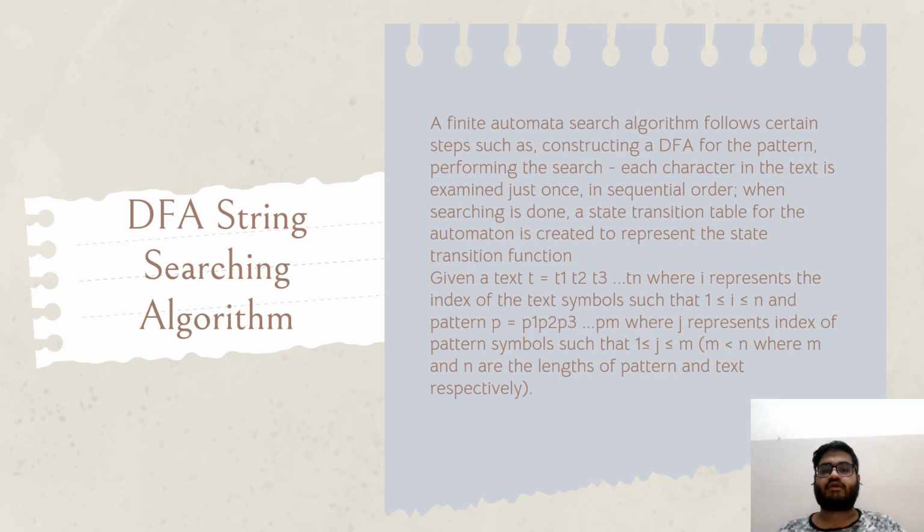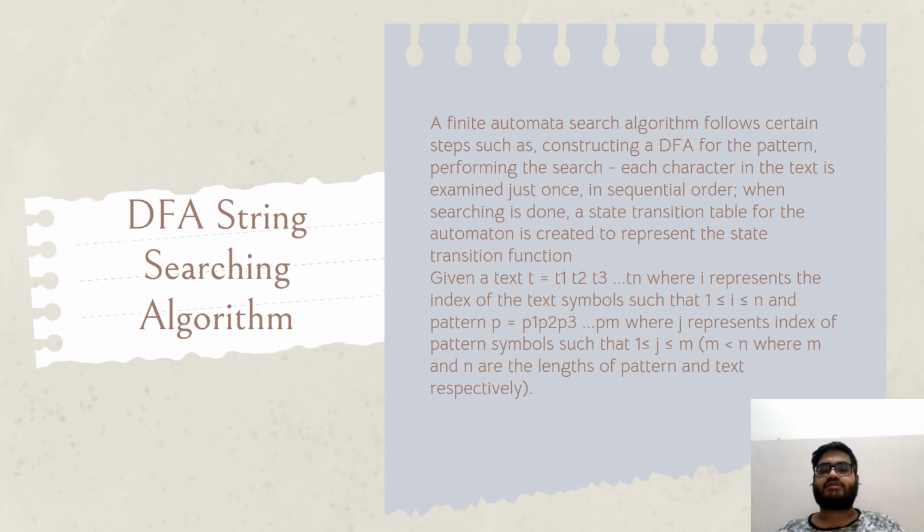A finite automata search algorithm follows certain steps such as constructing a DFA for the pattern and performing the search. Each character in the text is examined just once, in sequential order, when searching is done. A state transition table for the automaton is created to represent the state transition function.